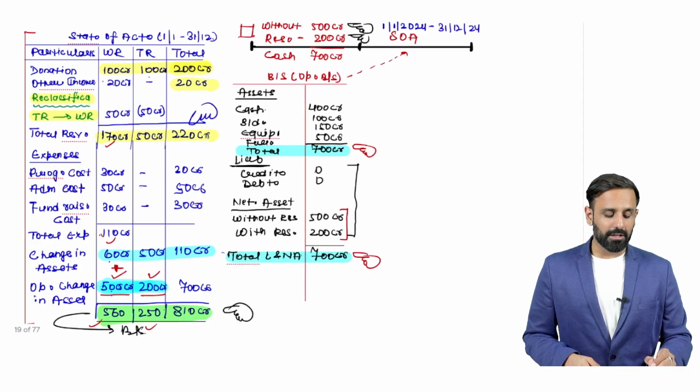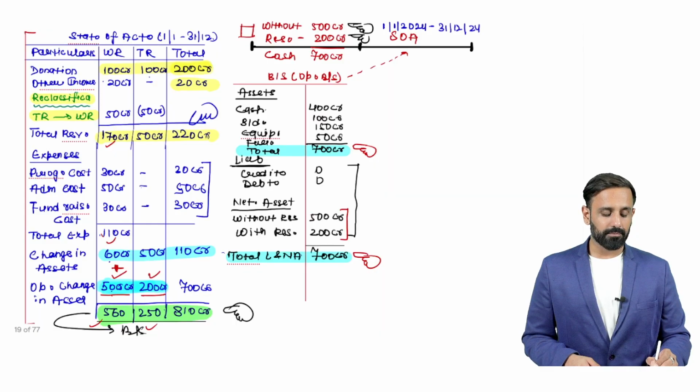Then apart from this, you have incurred certain expenditures, right? You have incurred here certain expenditures, right?